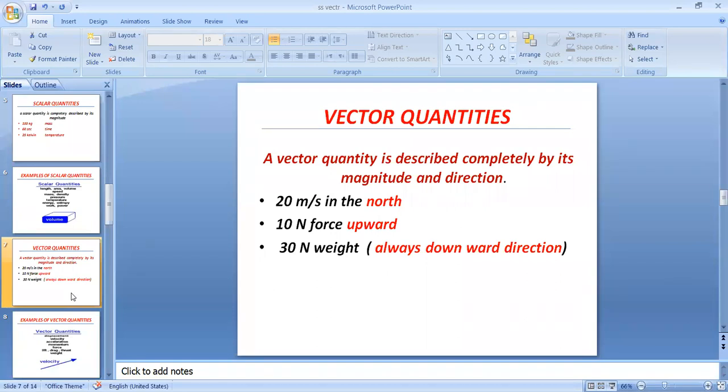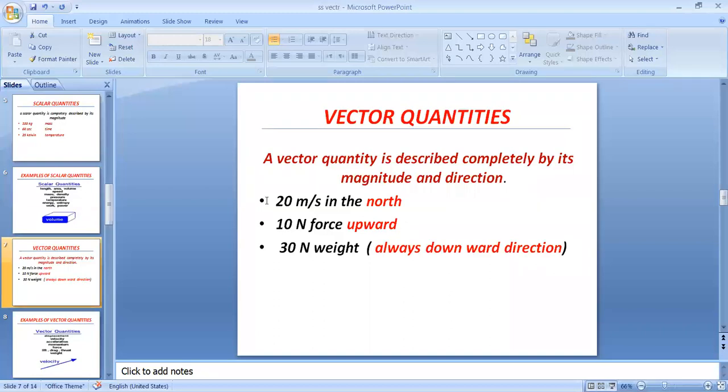Why? Because all the physical quantities have magnitude and their units, but scalar quantities have no direction. And the speciality of vector quantities is that they have direction with them. For example, there are different examples given here. Number one, 20 meter per second in the north. 10 Newton force upward, or you can say 10 Newton force downward, 10 Newton force right, 10 Newton force left. Then 30 Newton weight, always downward direction.